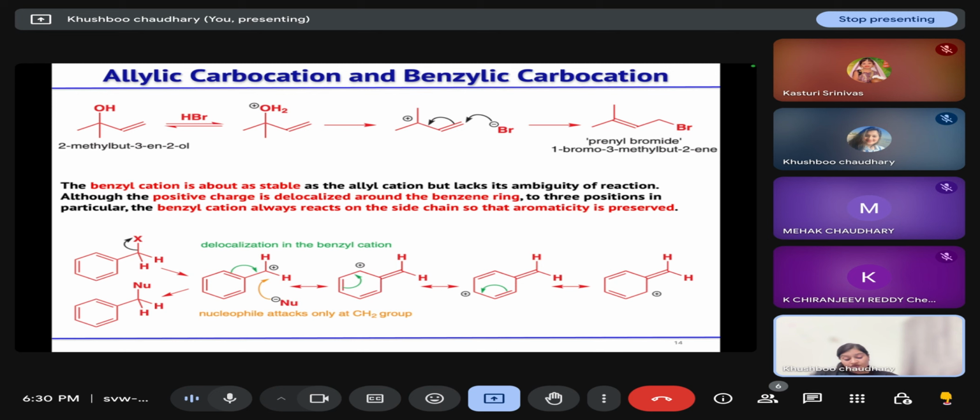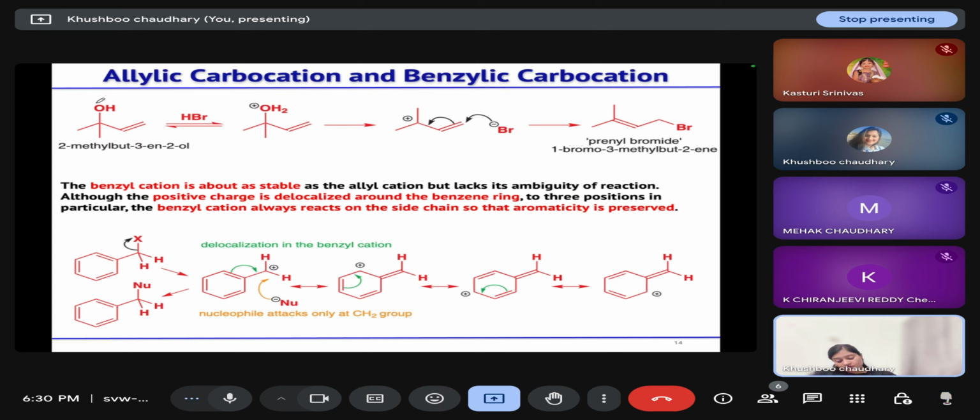Let us take the example of 2-methylbut-3-en-2-ol. In this case also, firstly the hydroxyl will abstract the proton and water will leave the molecule. So this carbocation will generate. Then the bromide can attack at the less hindered carbon and it will form this prenyl bromide.